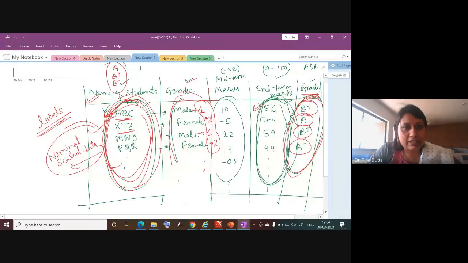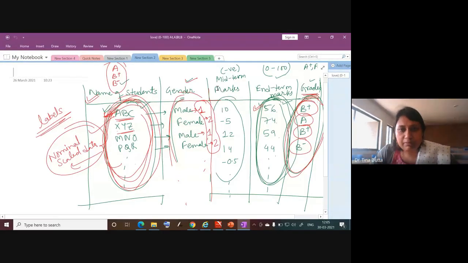We had this data set where we had name of students, gender, midterm marks, where negative marks were also there, right? If you see these midterm marks, here I have the marks in form of numbers, 10, minus 10, 12. These are marks in form of numbers. But the problem is we don't have a definite zero in these marks, okay?